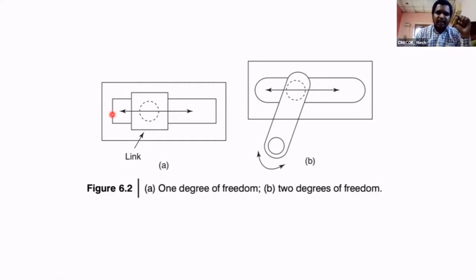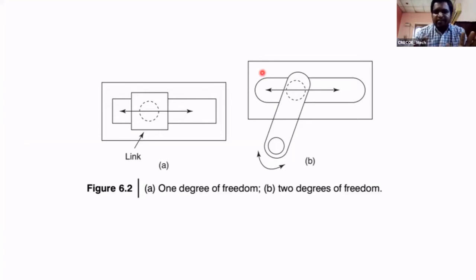Means by constraining the degrees of freedom, we can prescribe the motion of an object. Here, see this, the body is moving in horizontal direction, and at the same time it is rotating. Means it has 2 degrees of freedom. Means the remaining 4 degrees of freedom are constrained. Means by constraining the degrees of freedom, we can specify the motion of an object. Okay, totally we have 6 degrees of freedom.